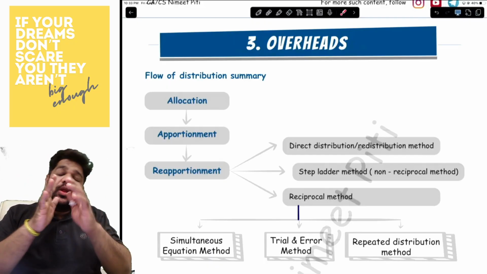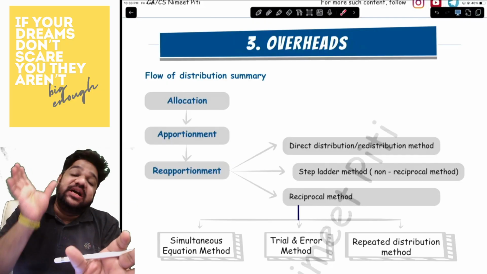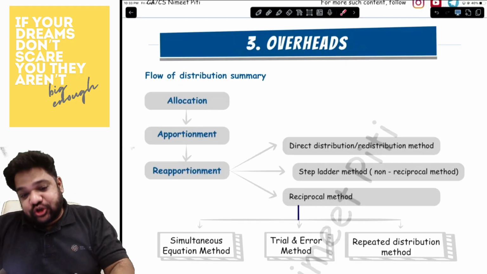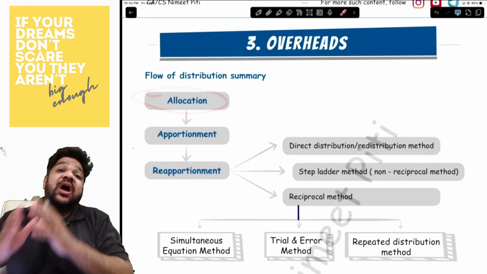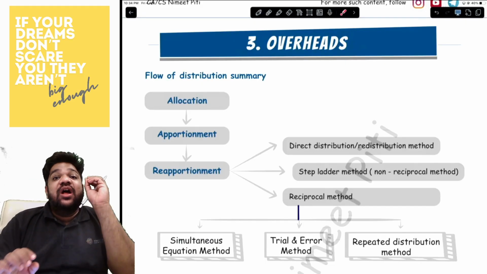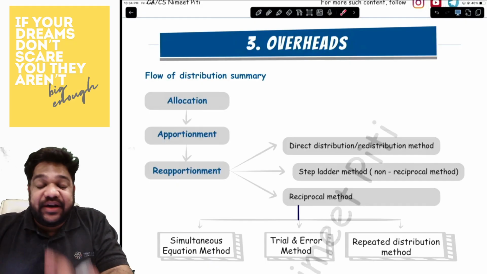Now, what happens under there? You have some departments called production departments, and some departments are service departments. The first step in the distribution summary is allocation. Those costs which are directly given to you for each and every department, which are known for each department separately, are basically allocated overheads.